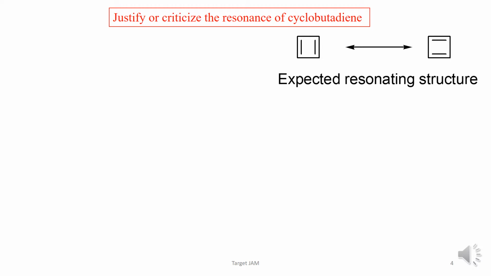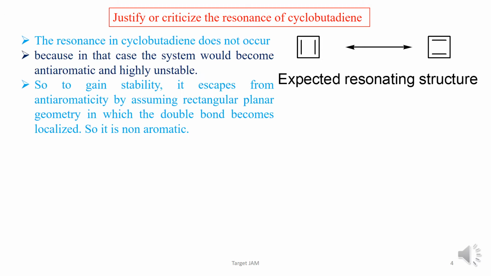Now the question is, justify or criticize the resonance of cyclobutadiene. These are the two resonating forms in cyclobutadiene, that is the alternation of the single bond and double bond. The resonance in cyclobutadiene does not occur because in that case the system would become antiaromatic and highly unstable. So to gain stability, it escapes from the antiaromaticity by assuming a rectangular planar geometry in which the double bonds become localized, so it is non-aromatic.